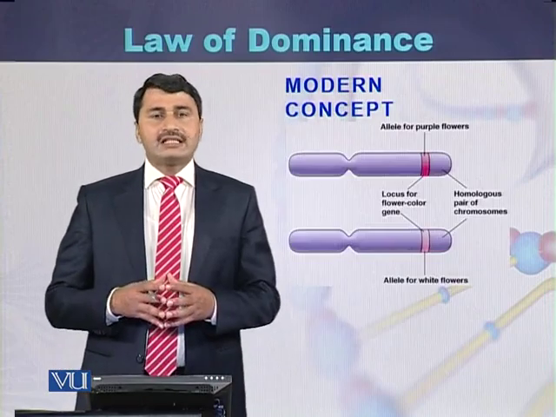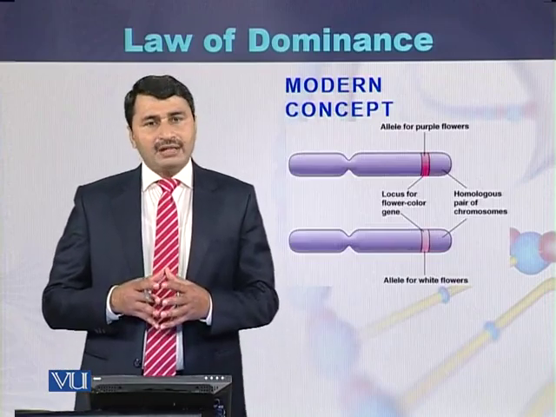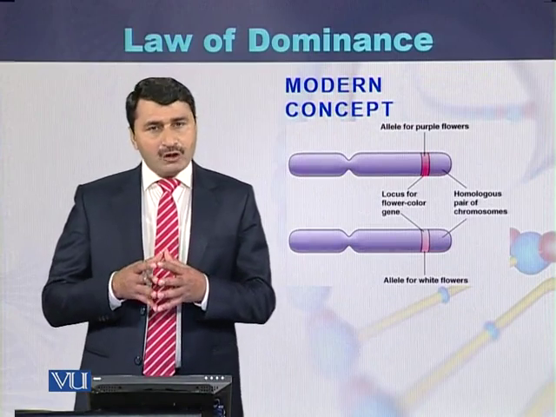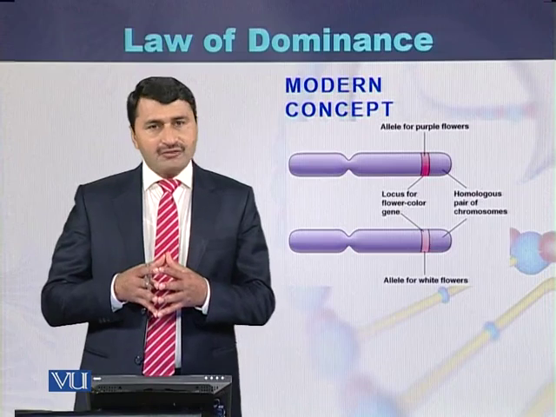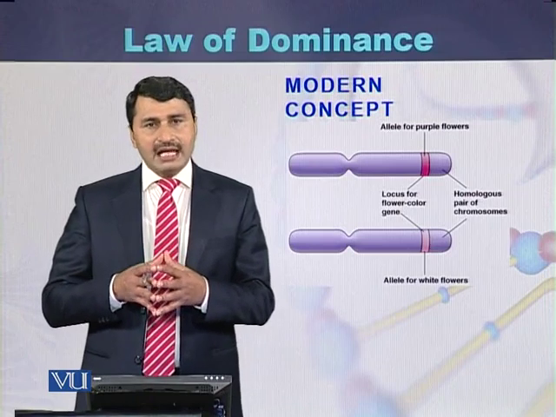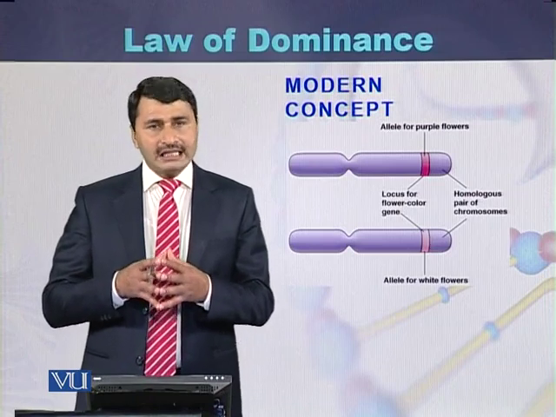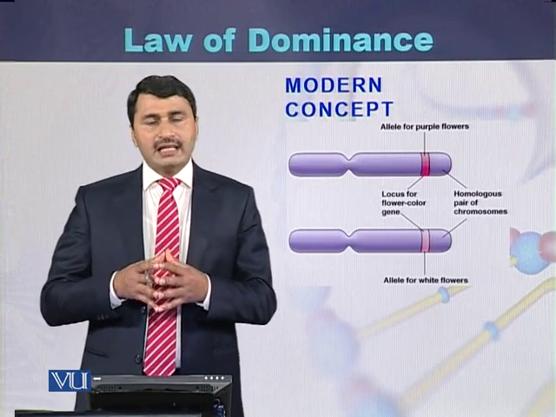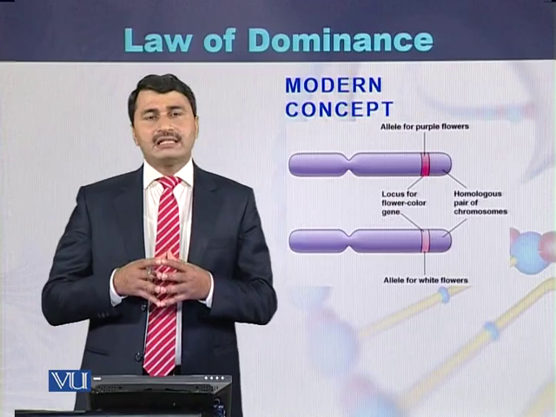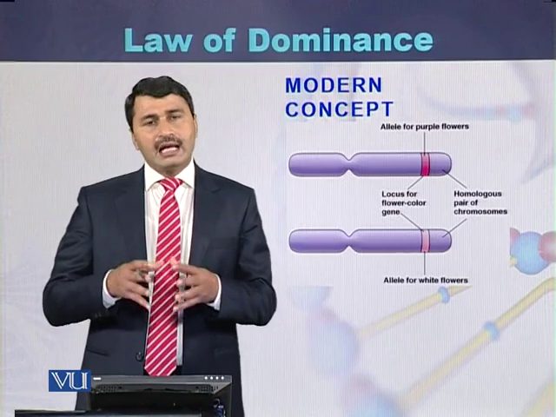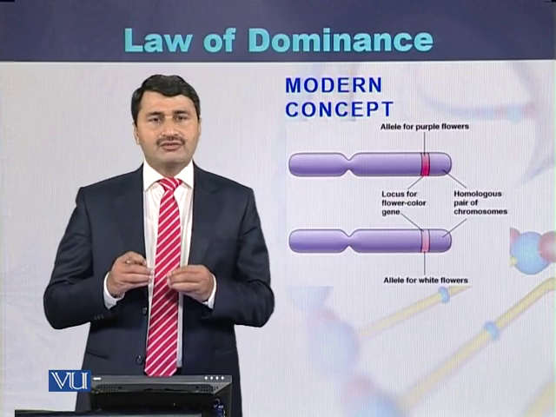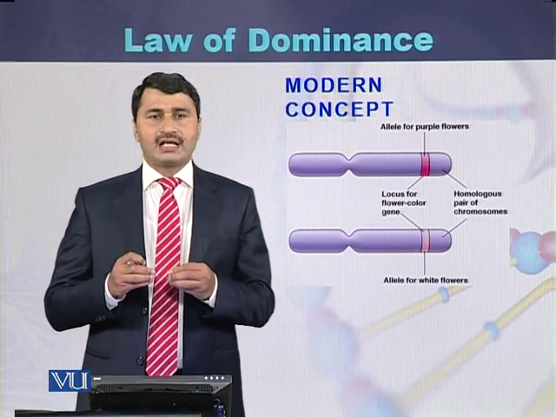Here we can see in the diagram a pair of chromosomes. One chromosome is inherited from the father and has an allele for purple color, and the second chromosome is inherited from the mother and also has an allele, for white color flowers.